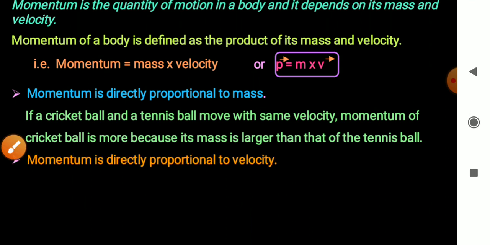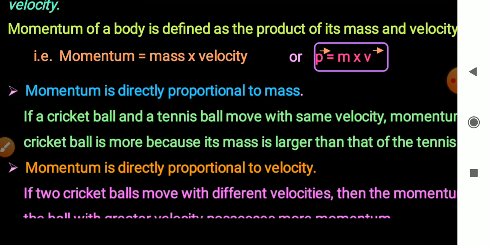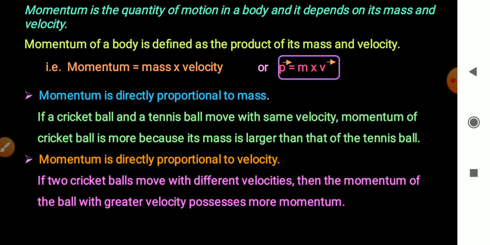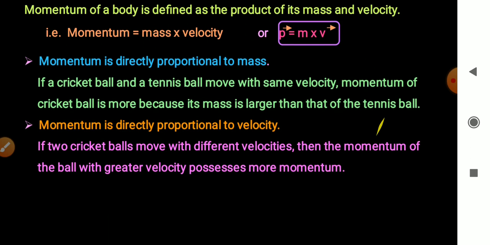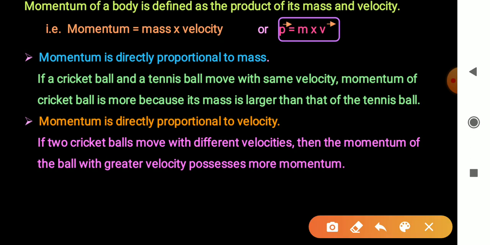Second point, momentum is directly proportional to velocity. If two cricket balls move with different velocities, then the ball with greater velocity possesses more momentum. Right? In this case, the masses of the two objects are the same, but their velocities are different. So the ball with greater velocity possesses more momentum. Right? So let's solve this problem.